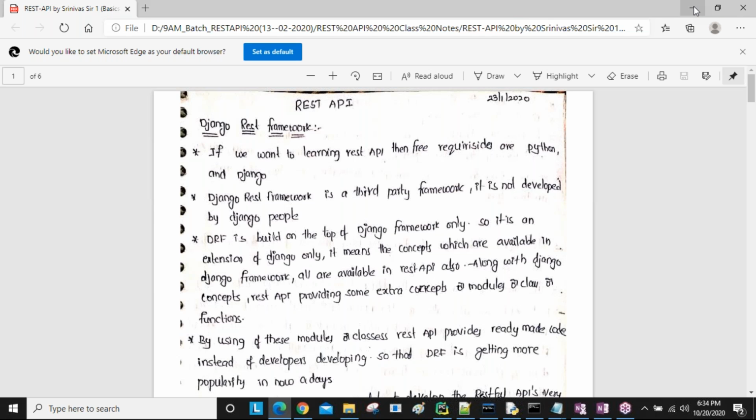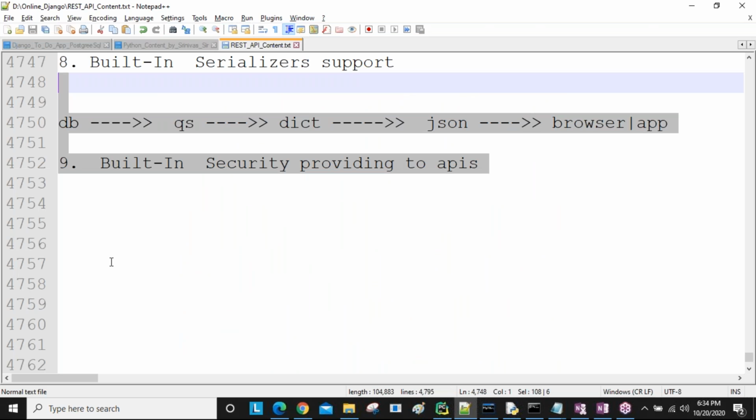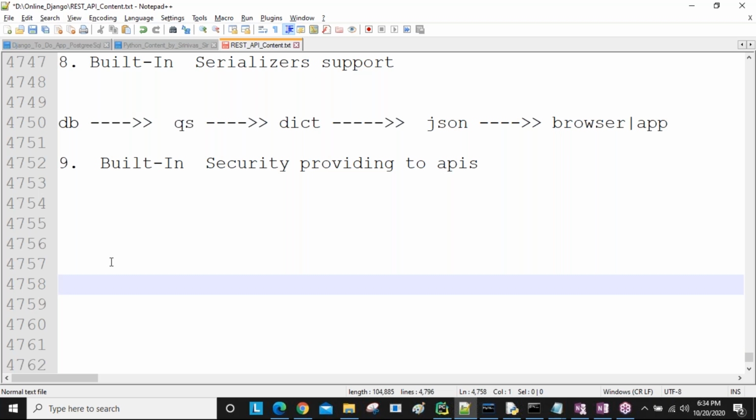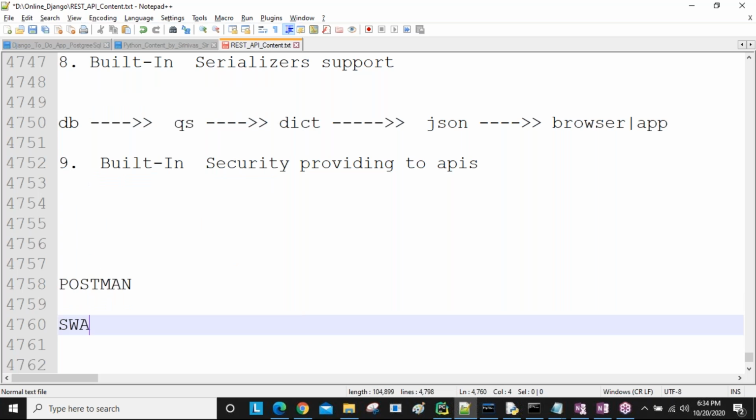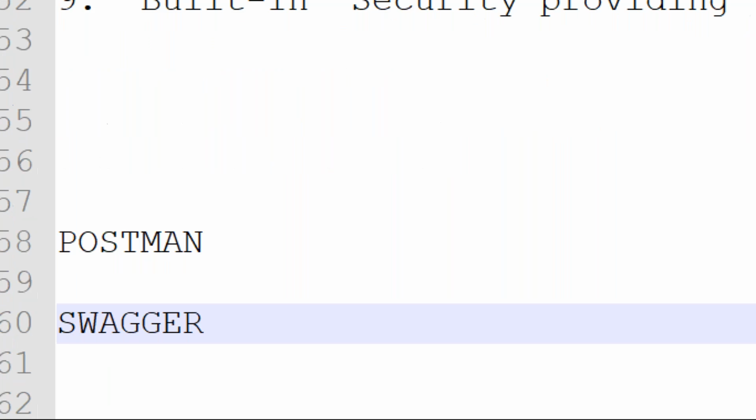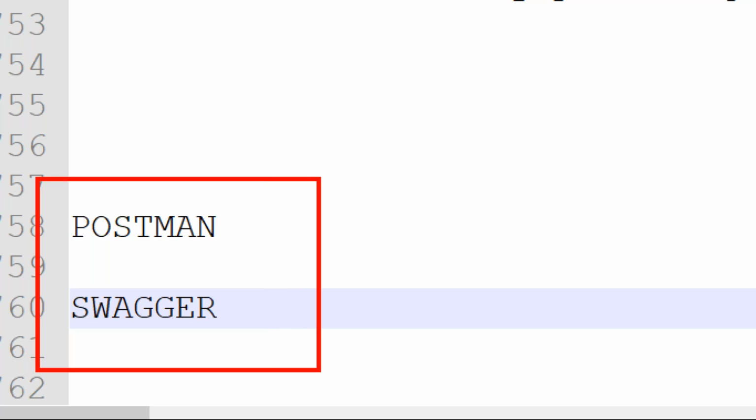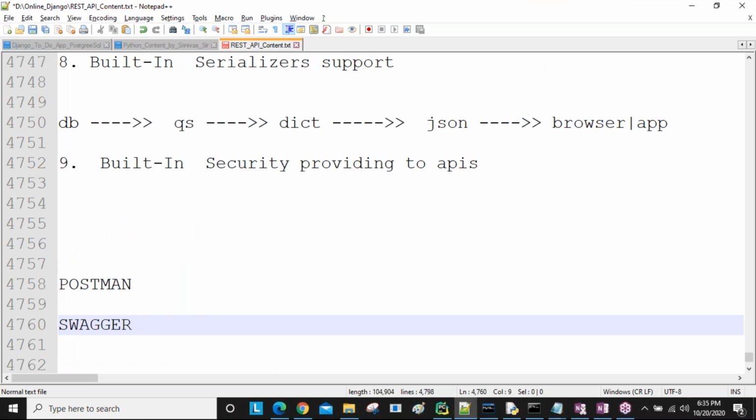Materials, programs, videos you are getting, and while developing our applications, we are going to use some real-time tools. For example, Postman. Postman is one real-time tool. Okay, Swagger. Swagger is one real-time tool, sir. So how we are developing, how we are downloading these tools, how we are interacting with these tools, I will discuss.